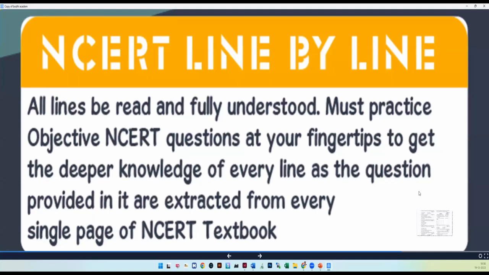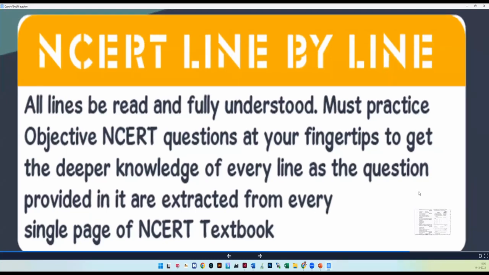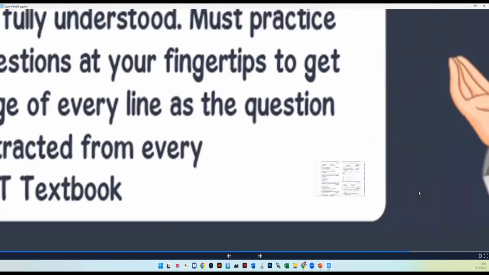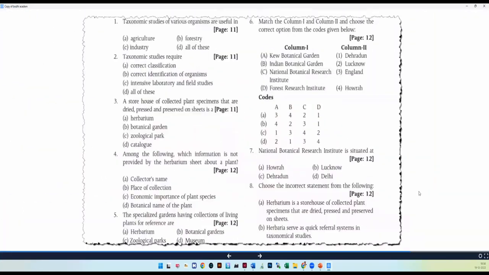Therefore, when you go to this particular area, you will be prepared for NEET, JEE, and also your board examination. You can score good marks in your board examination also. For example, you can see this, how you will get inside your online.